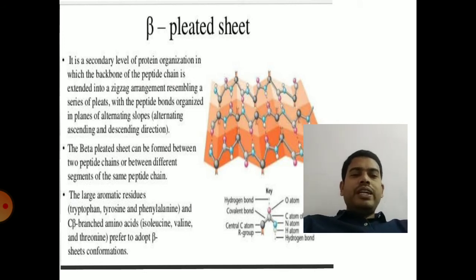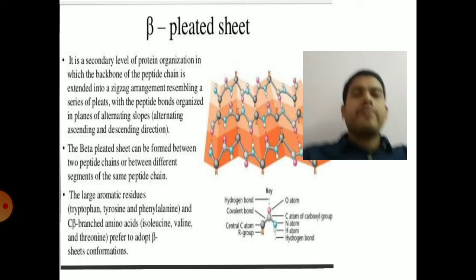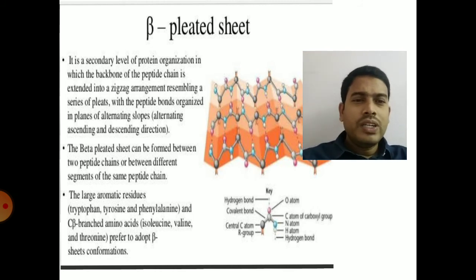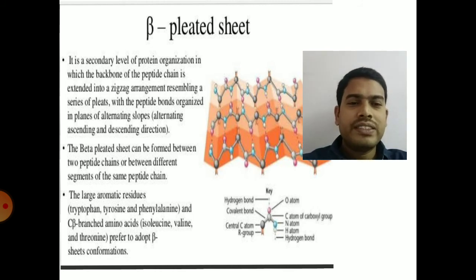So next one is beta pleated sheet. The protein structure will be in the form of sheets. The form of sheets is called beta pleated sheet.